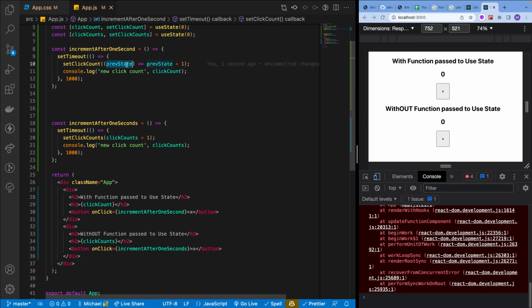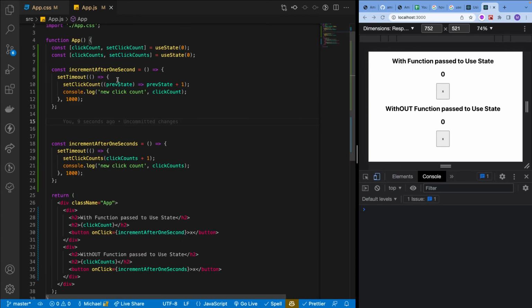But prev state, what is this giving back, right? We could console log it, I could show you, but what it is doing is grabbing the most recent version of click count. It's saying, hey, are there any other calls during this render to click count? Have there been any other references to this value?